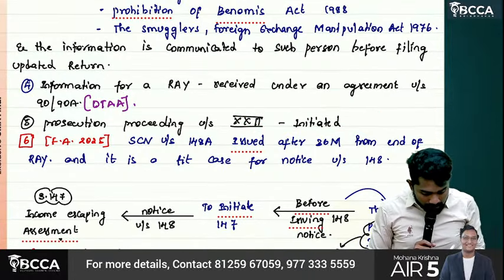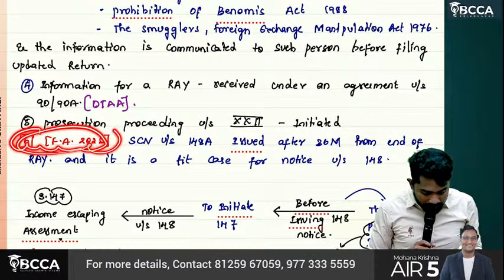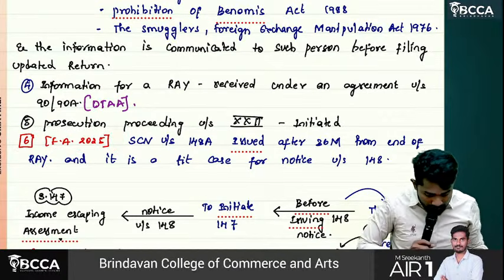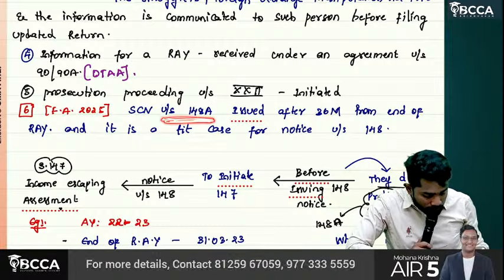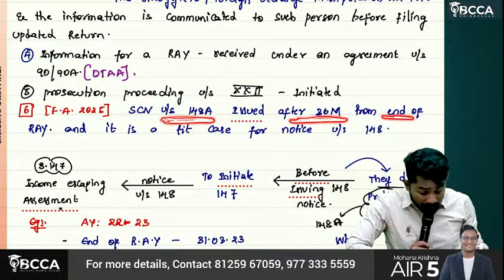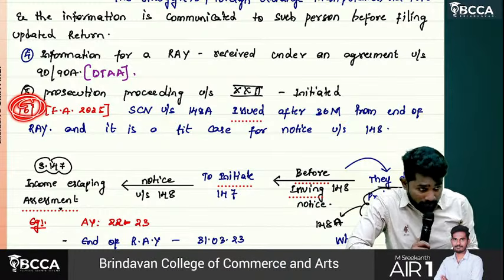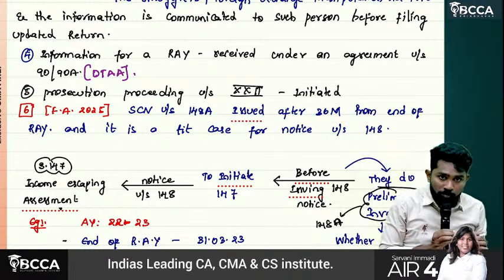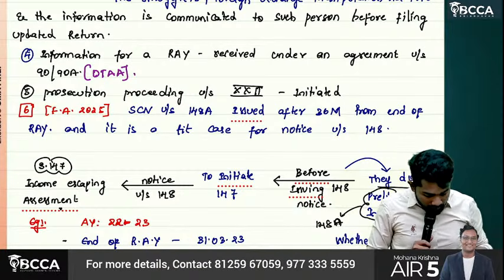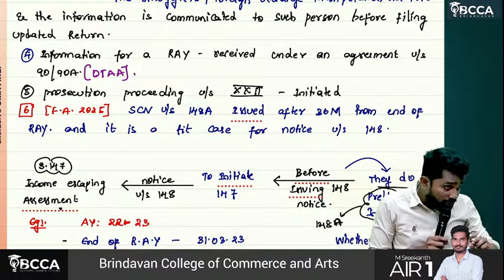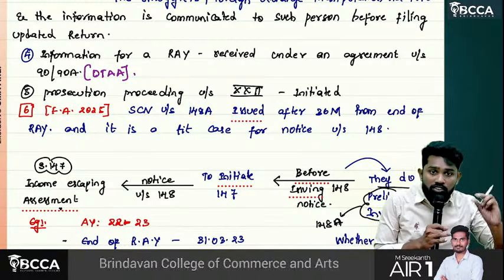Then the last one, sir, this is the Finance Act 2025 amendment. See here: show cause notice under section 148A issued after 36 months from the end of the relevant year. Sir, this is not an easy amendment, you will not understand it simply. So please listen to it a little carefully, sir. Because they said 148A, I need to brief about what 148A is, what 148 is.